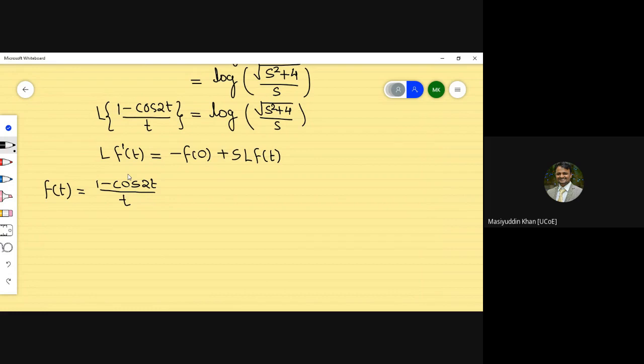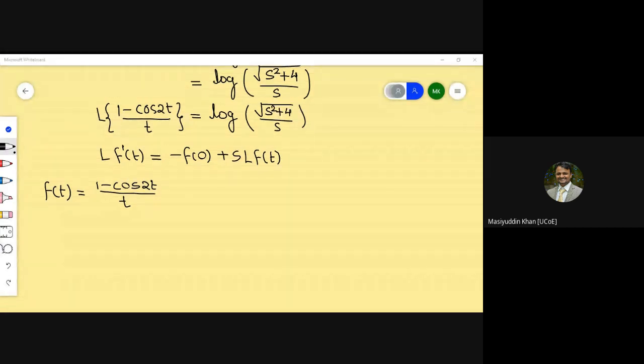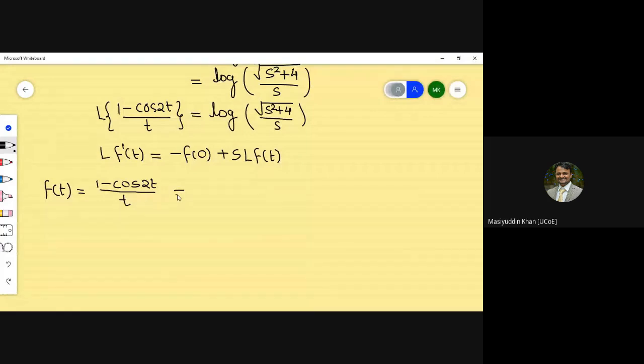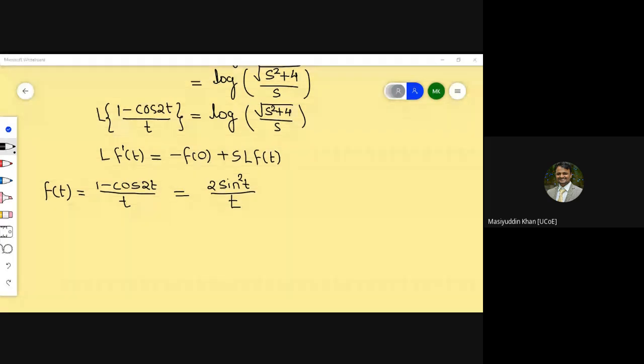So you have to rewrite the terms using limits and continuity. If you remember the formula, 1 minus cos 2t we can write as 2 sine square t, upon t. Anyone having any doubts regarding this, please ask.